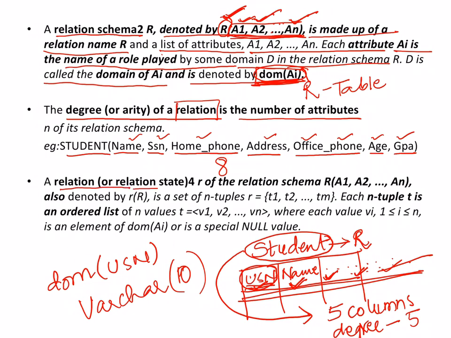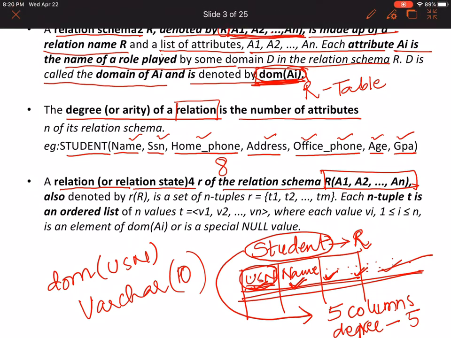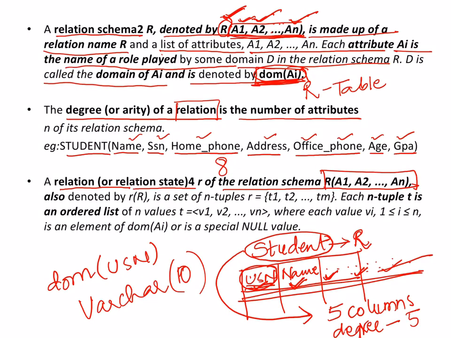A relation, which has the representation R of A1, A2 and so on, also denoted by r of R, is a set of n tuples.